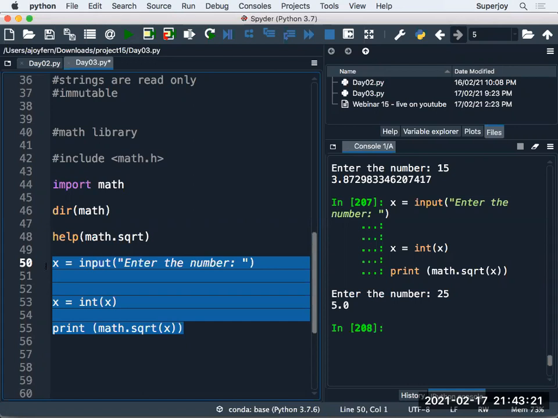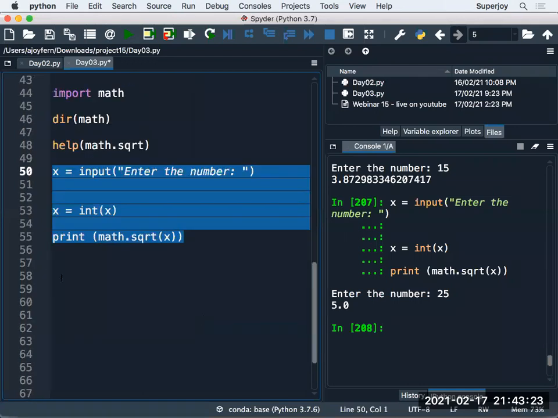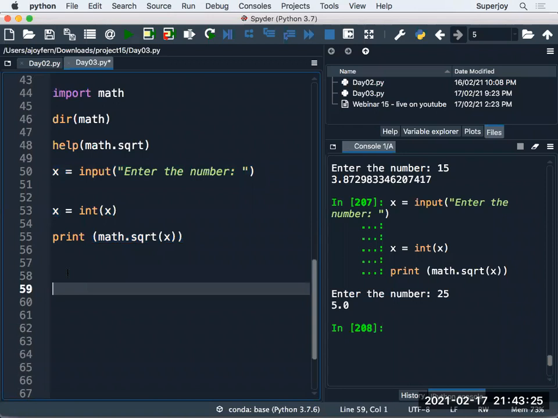Guys, if you want to run a loop, you can use a while loop. So what is the syntax? The syntax is very, very simple. So how to use that? While. Then guys, here you have to write the condition. As long as this condition is true, your loop will continue to execute.